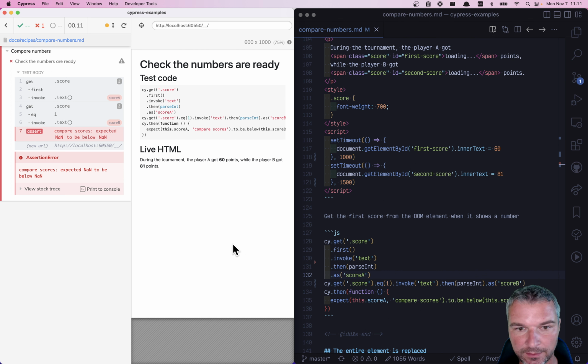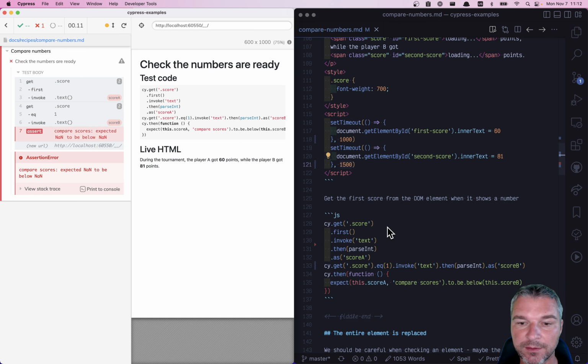Hey everyone! In the previous video I showed how to grab data from the page, like those two scores, and confirm that the first score is lower than the second score. But you have to be careful to make sure that you're grabbing those numbers when the page has finished loading. In this example, the loading is dynamic. Initially, the page shows loading, and only after a second or a second and a half replaces the loading with an actual number, which is what you see on the page right here.